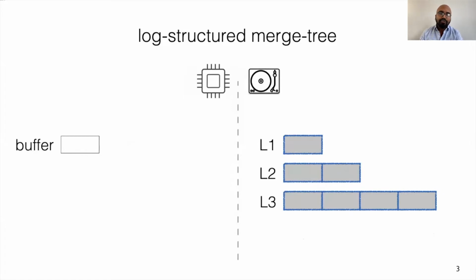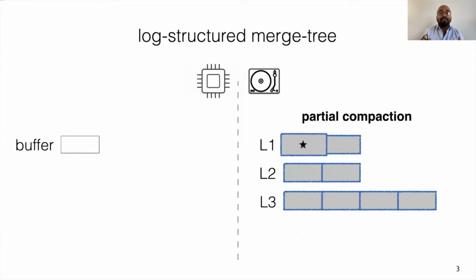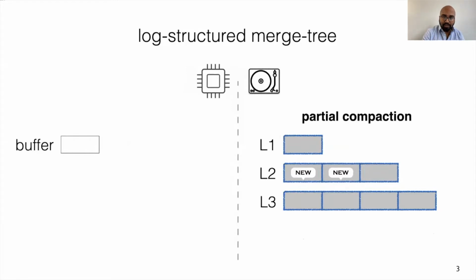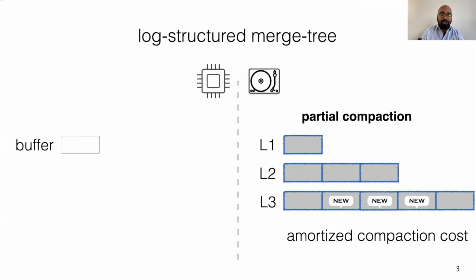To retain the tree structure while preserving data consistency, state-of-the-art LSM trees employ partial compactions. In partial compaction, once a level is full, a file is chosen for compaction and is compacted with the files from the next level with overlapping key ranges. So now, if level 2 reaches its capacity, a file from level 2 is chosen and is compacted with only the overlapping file from level 3, which amortizes the cost for compaction.